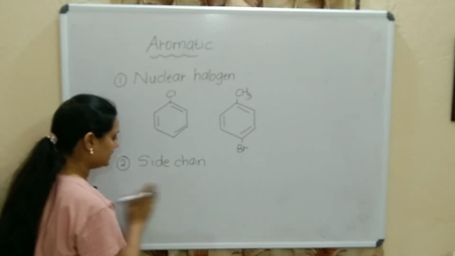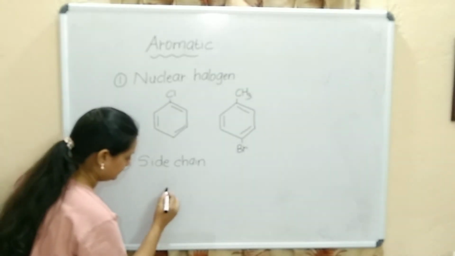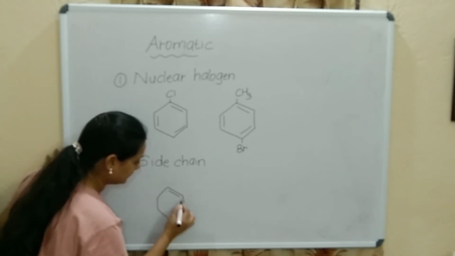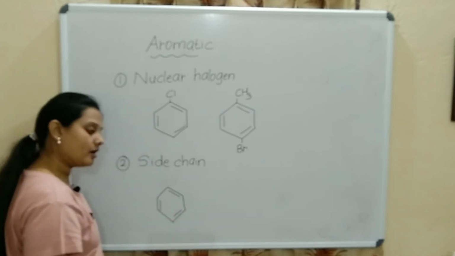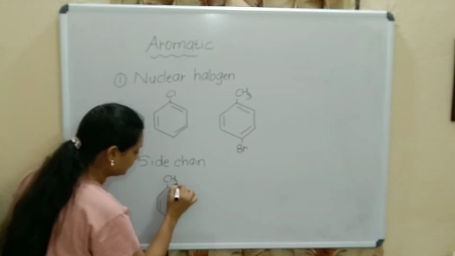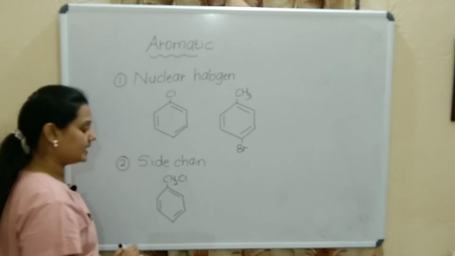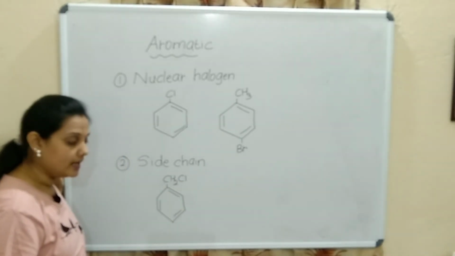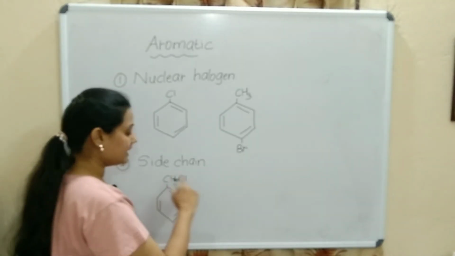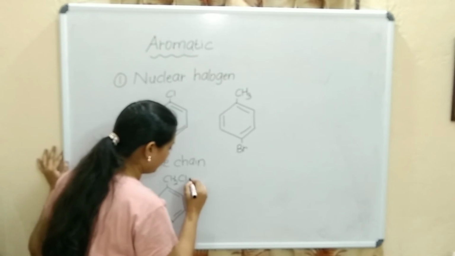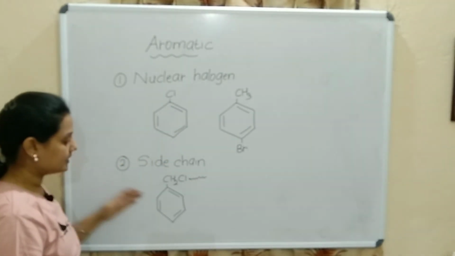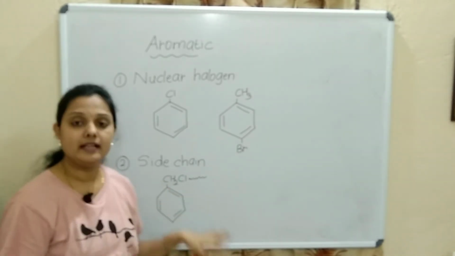Now let's move to the side chain. So again we are learning aromatic, so benzene ring with alternate double bonds. Correct. The first one is CH2Cl. This chlorine, correct. The side chain derivative means the chain goes on. CH2Cl, side chain derivative.